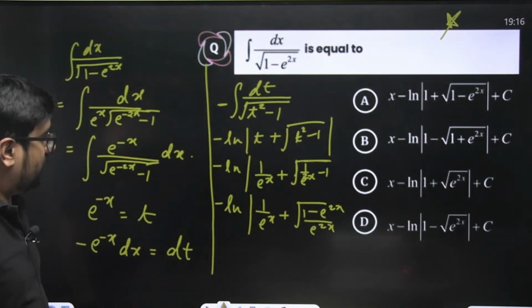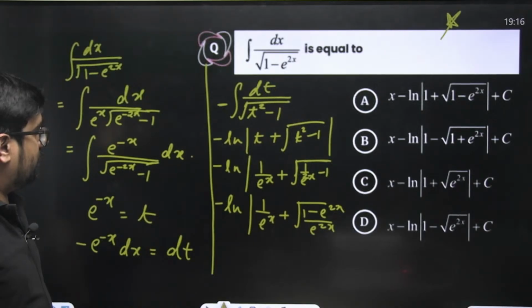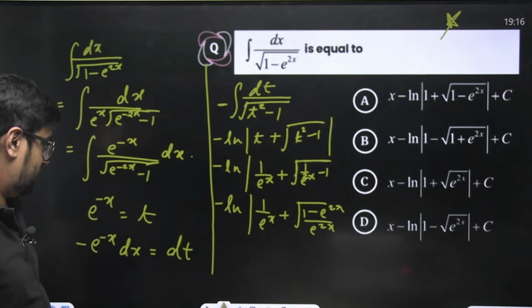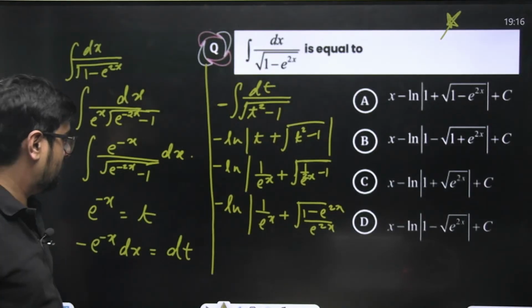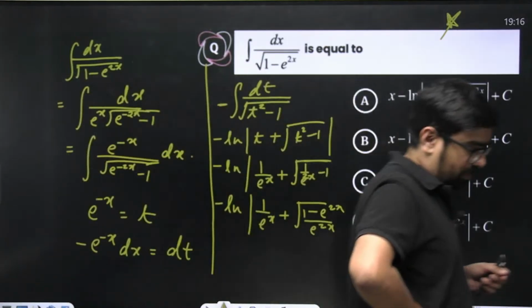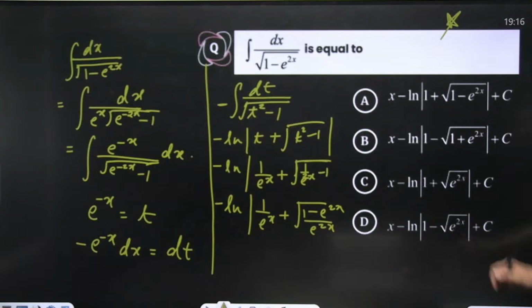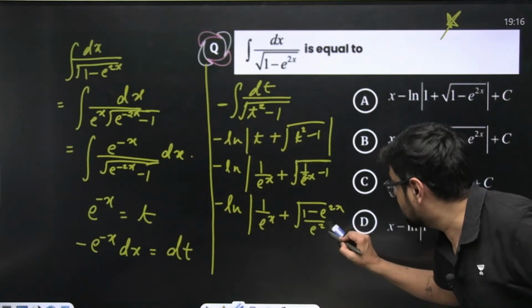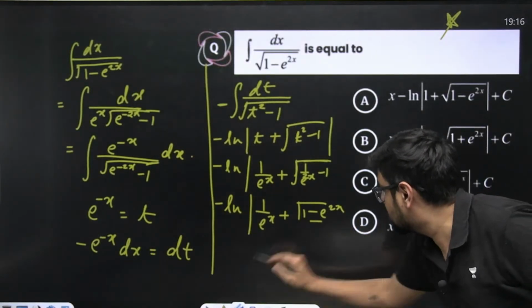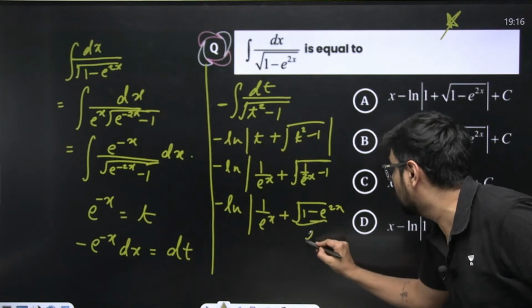What is wrong? Why are the options not matching? This one, just a minute. Okay, this e to the power 2x, instead of writing square root, let's write, okay, wait, e to the power x.